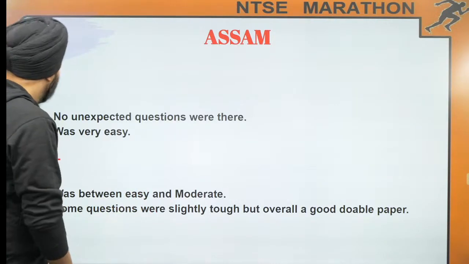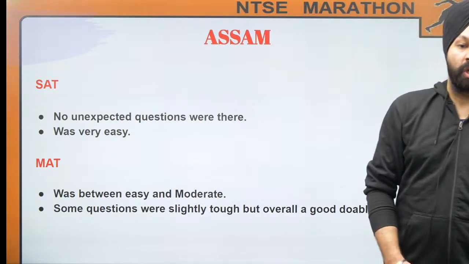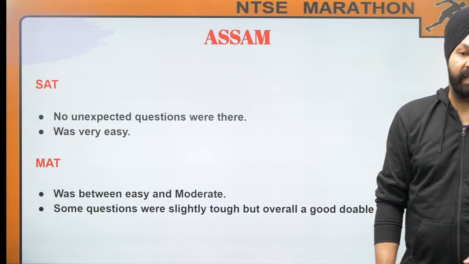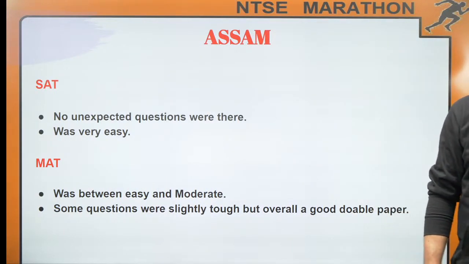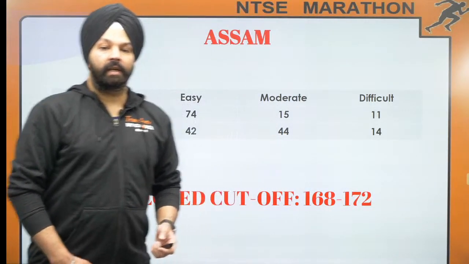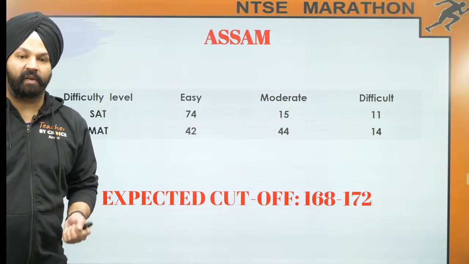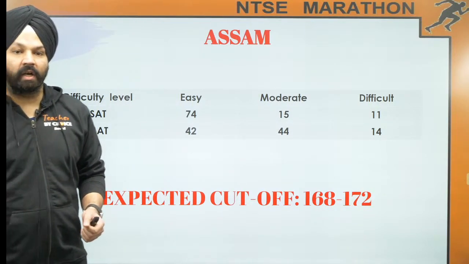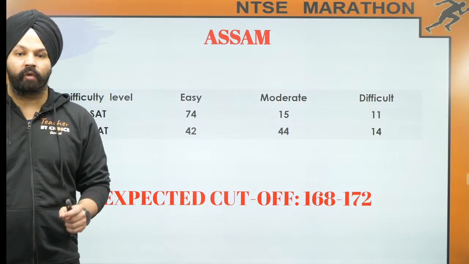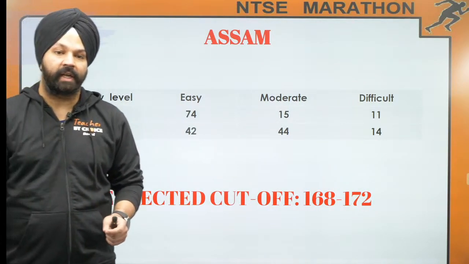चलिए आगे बढ़ते हैं असम की तरफ. SAT, no unexpected questions were there, and it was very easy. Math was between easy and moderate. Some questions were slightly tough, but overall a good doable paper, right? आसान पेपर था. Okay, expected cutoff again a similar range. SAT easy 74, moderate 15, difficult 11, right? And if I talk of math, 42 were easy, 44 were moderate, and difficult were 14. Expected cutoff 168 to 172.